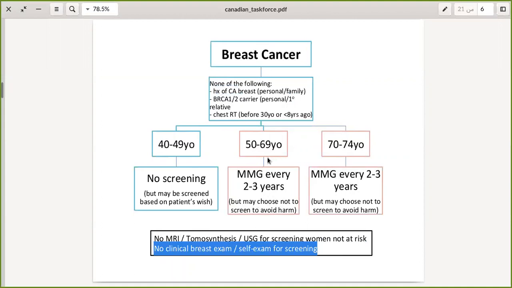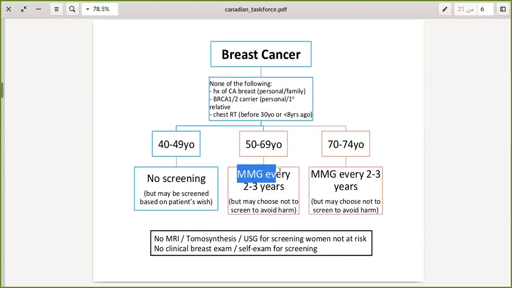And last point to be remembered, that you may choose not to screen. So if the patient is around age of 50 and above, and you found out that she has some harmful effects from screening her with the mammogram. For example, she had a thyroid benign neoplasm, or she had any issue regarding her lung fibrosis, for example, that will be aggravated by the radiation, then you might not screen her with a mammogram to avoid harm.